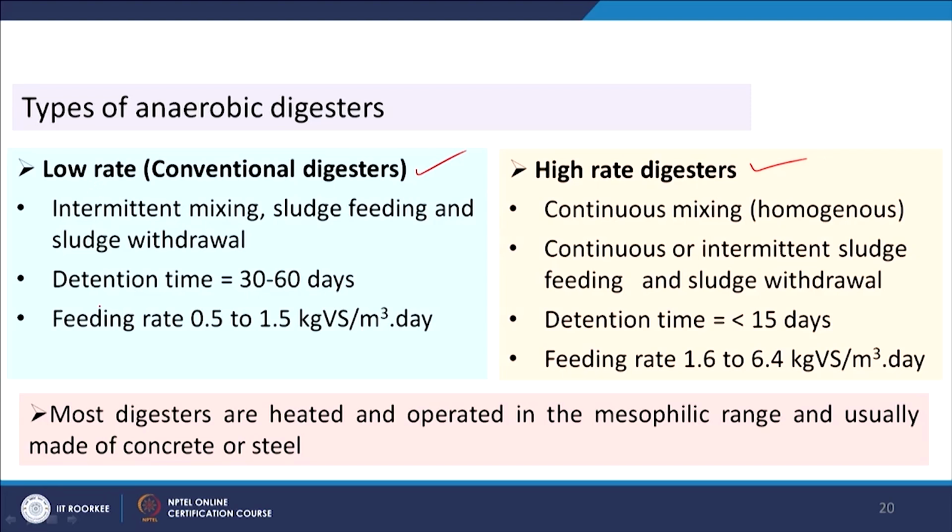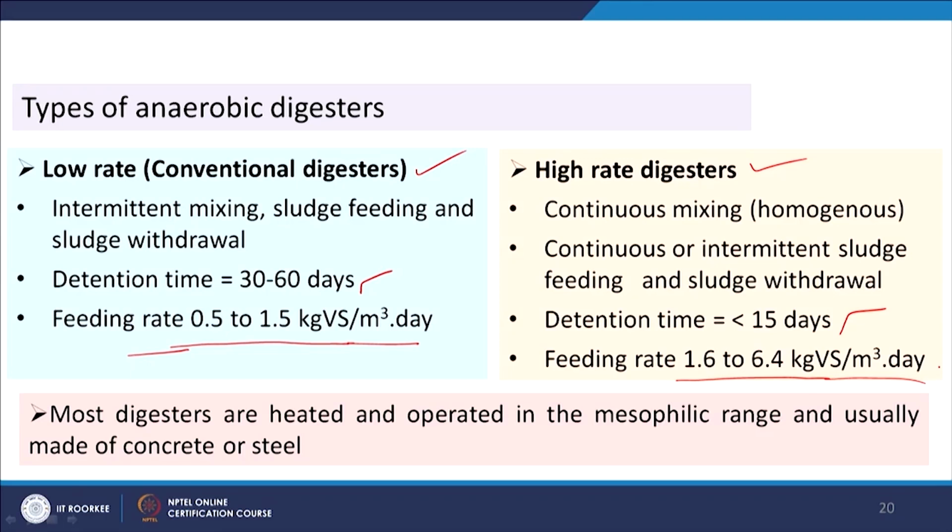For low rate, retention time is 30 to 60 days, whereas for high rate it is less than 15 days, and so feed rate will also be lower in case of low rate and higher in case of high rate. Here you see 0.5 to 1.5 kg volatile solids per meter cube per day, and then we are getting 1.6 to 6.8 kg volatile solids per meter cube per day.